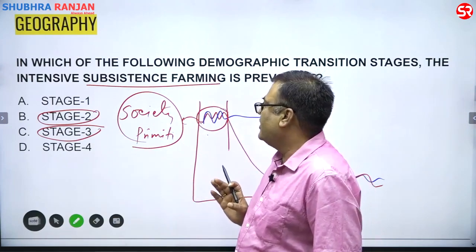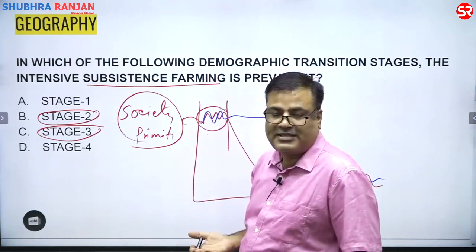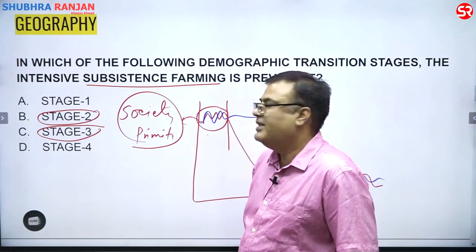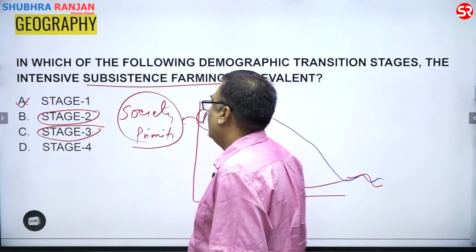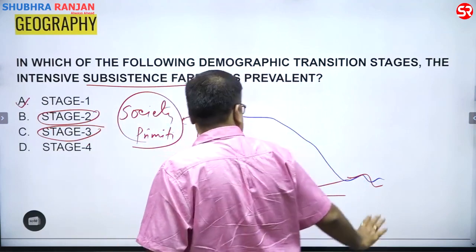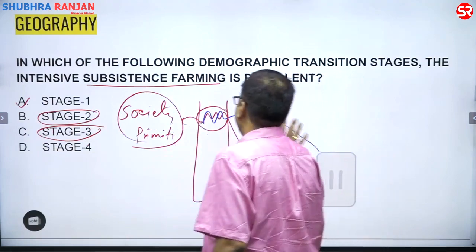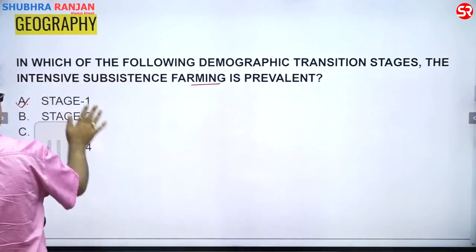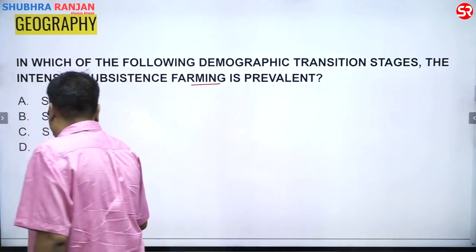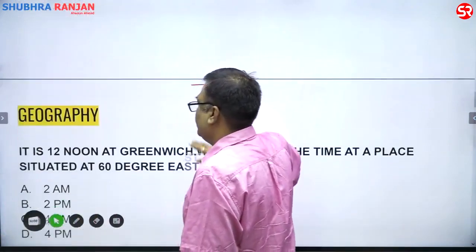But if we have to take subsistence, then it will be stage 1, because this is the very first stage of agricultural activity.